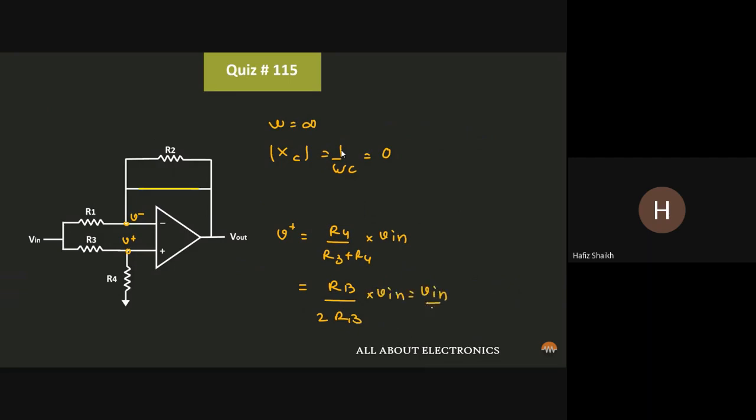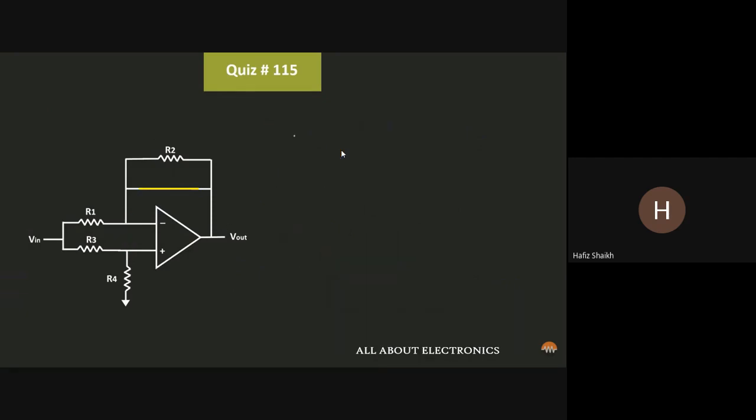That's it, guys. V input upon 2. So for omega is equal to infinite, we have obtained V plus is equal to V in upon 2. That's nothing but our output voltage V out.